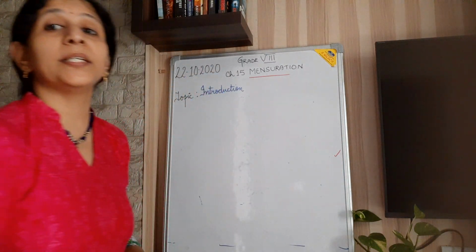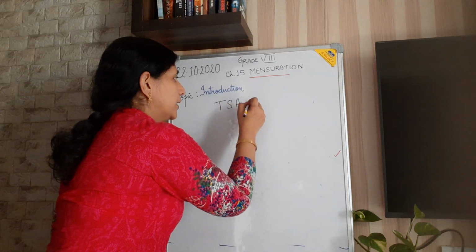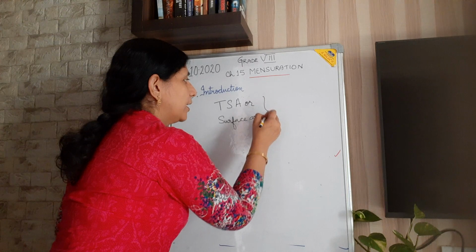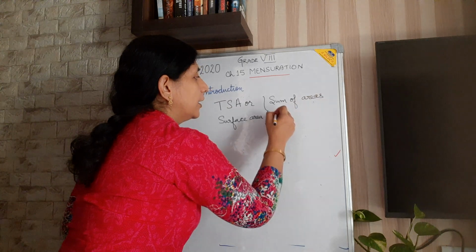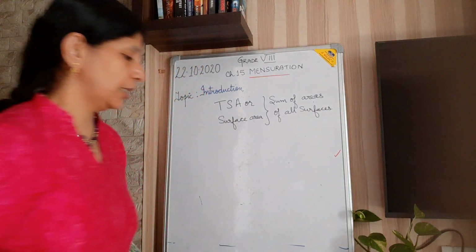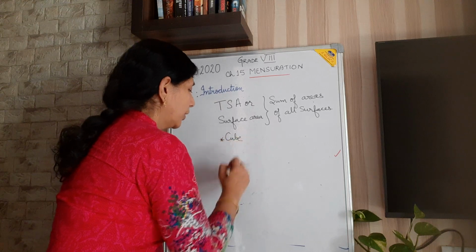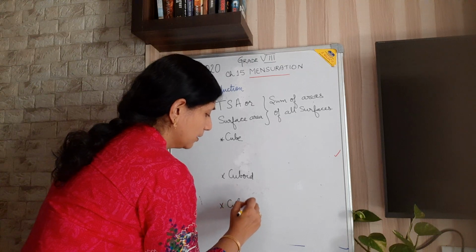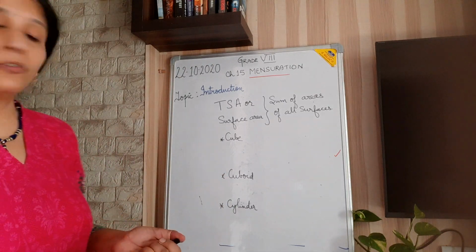Surface area, otherwise known as total surface area, that is TSA, or it is called surface area. Surface area means the sum of the areas of all surfaces. So first is the cube, then we are going for a cuboid, and the third one, of course, is a cylinder. Because volume, these three we have learned, here also we are going to learn these three.